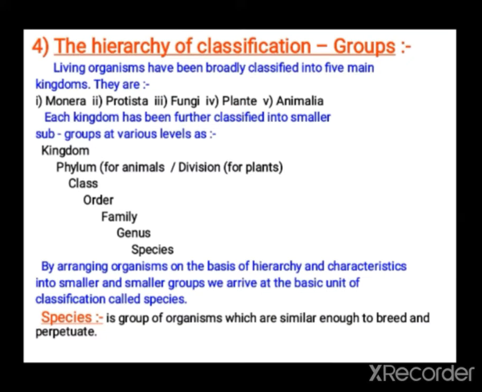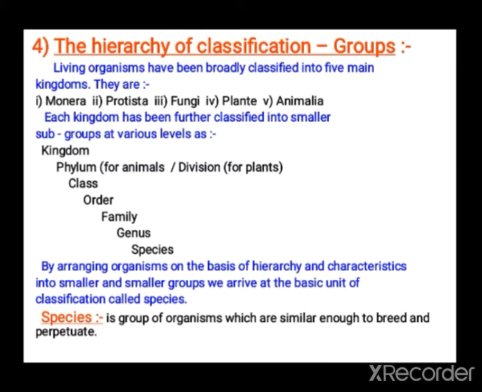Let us study the hierarchy of classification. Living organisms have been broadly classified into 5 main kingdoms. Whittaker proposed this 5 kingdom classification: Monera, Protista, Fungi, Plantae, Animalia. These are the 5 main kingdoms.